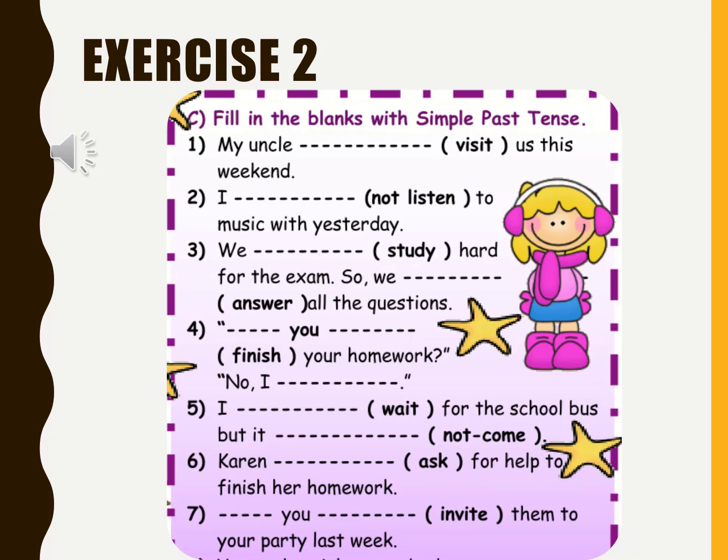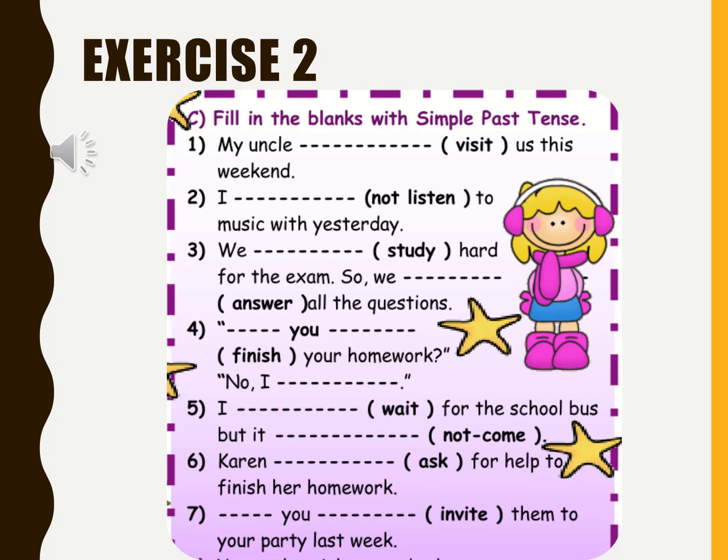Now, in exercise number 2, all you have to do is conjugate the verb in the simple past. Let's do the first one, for example. My uncle visits us this weekend. Now, the first thing you have to know is if this sentence is affirmative, negative, or interrogative. Okay?